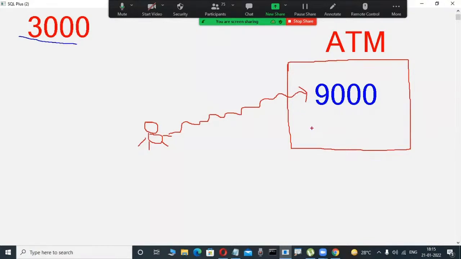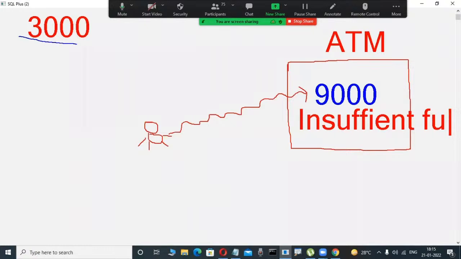In this case, it will give a message. You are observing your ATM machines, maybe some message will be displayed. Suppose an insufficient funds message. Why? Because your balance is low, 3,000, but you are trying to withdraw more than 3,000, that is 9,000, 8,000, 7,000 like that. How is it possible? In that case only, the insufficient funds message will be displayed. But how is this message possible? Does the ATM center know?